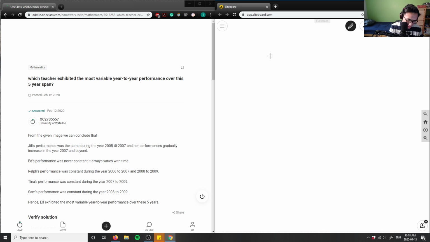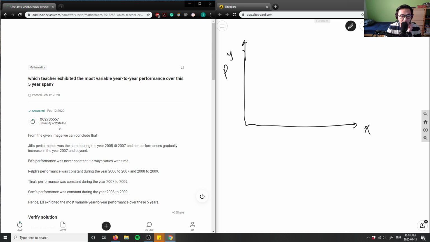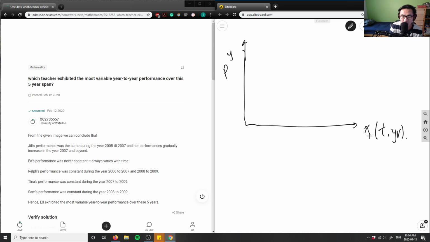It has an X and Y axis, so I'm going to draw that out for you. It says which teacher exhibited the most year-to-year performance variability. So our y-axis here is performance, P for performance, and x would be time. As you can see in the solution from this student from the University of Waterloo, there are years here, so I'm assuming my independent variable is time, in years. Those are my two axes.